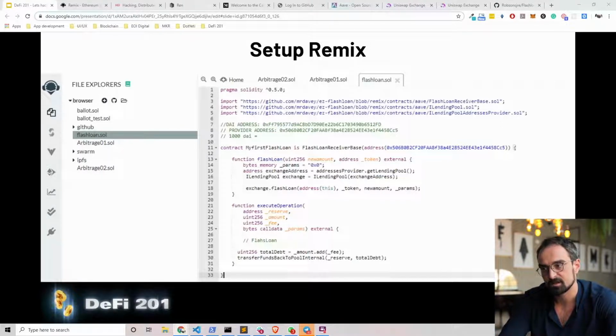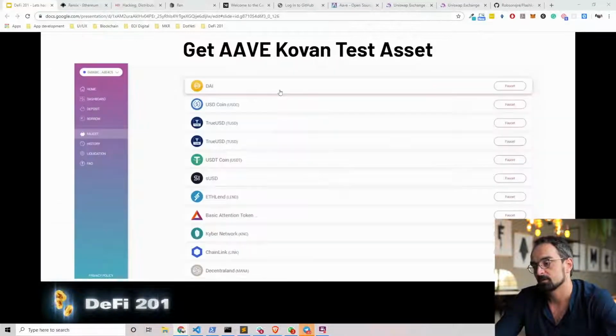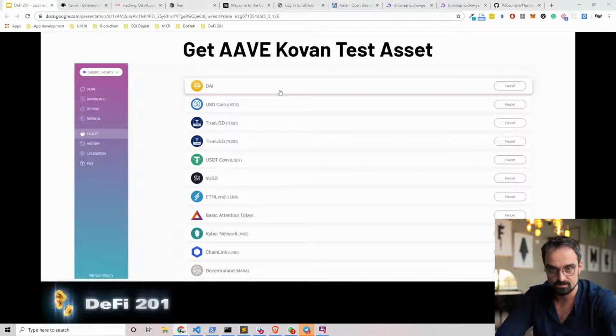All right. Now, before we dive deeper into the hands-on example of an arbitrage flash loan, let's go to Remix and set up a fresh, empty Remix file, and name it arbitrage flash loan. And in this, you can start your workspace. Let's again get some test ETH from the Kovan test network, and let's get some test Kovan assets. In this case, I want you to get some DAI from the faucet, and I want you to get some BAT tokens, some basic attention tokens from the faucet. So DAI tokens from the faucet and basic attention tokens from the faucet.